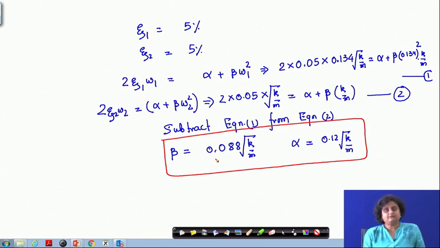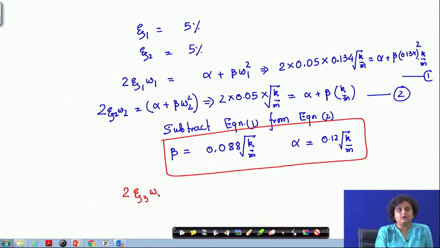Now, once alpha and beta are calculated based on zeta 1 and zeta 2, then automatically my damping factor for the third mode, if I call it zeta 3, becomes 2 zeta 3 into omega 3 equal to alpha plus beta omega 3 square, where omega 3 is